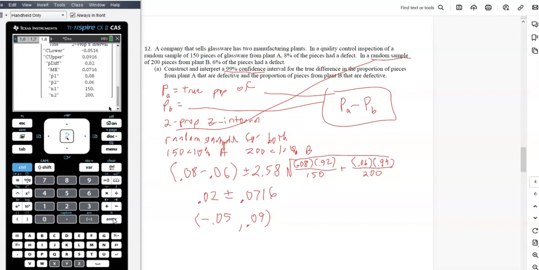Beautiful work there that we've shown. And so then we are 95, or 99, sorry, 99% confident the interval from negative 0.05 to 0.09 of the true difference in proportions between the proportion of defective glass samples in plant A versus the defective glass samples in plant B. Sorry, just takes a minute.